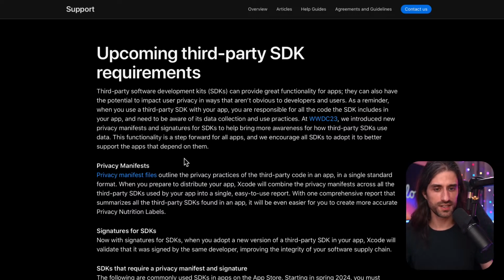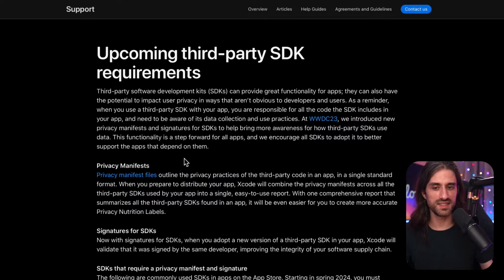What's interesting is that these requirements will apply to every app, but we saw that there are some subtleties. For instance, when you create a new app, you will need to provide a privacy manifest for the app, of course, but also for all of the SDKs it includes. But it seems that when you have an existing app, you will only need to provide a privacy manifest when you add a new SDK to that app.